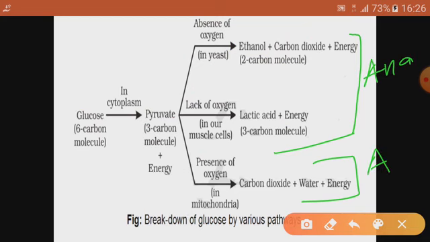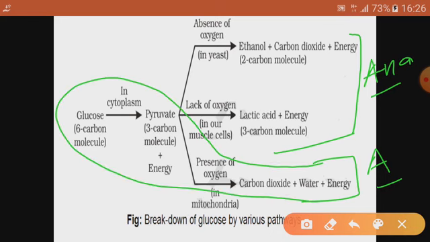So once again, there are two types of respiration, aerobic and anaerobic. Aerobic respiration means the breaking of glucose into pyruvic acid in the cytoplasm, and then in the presence of oxygen it breaks down into carbon dioxide, water, and a lot of energy is released in the form of ATP.